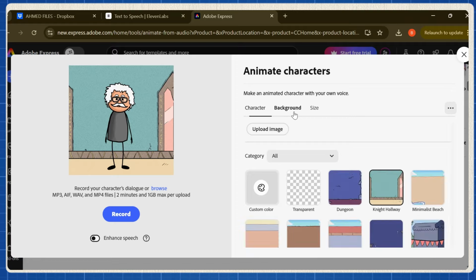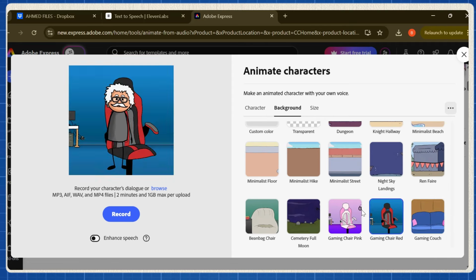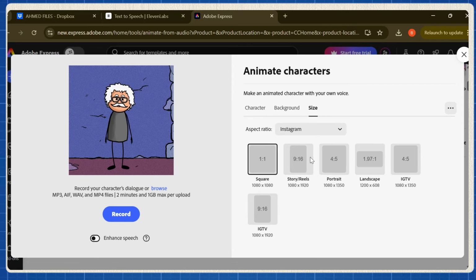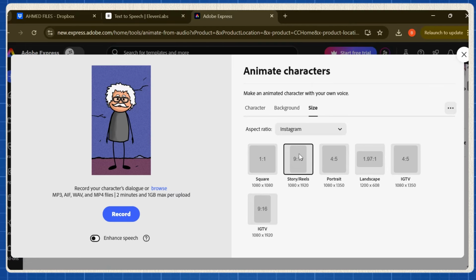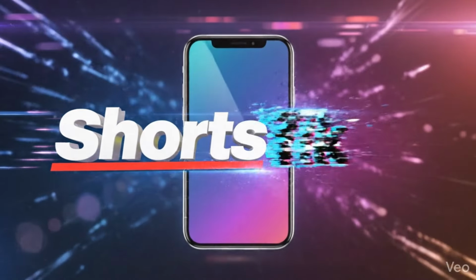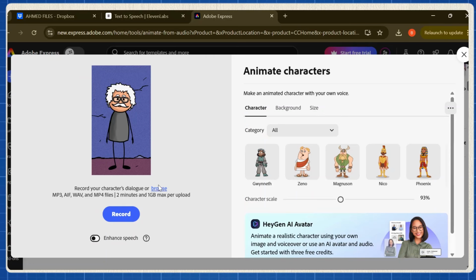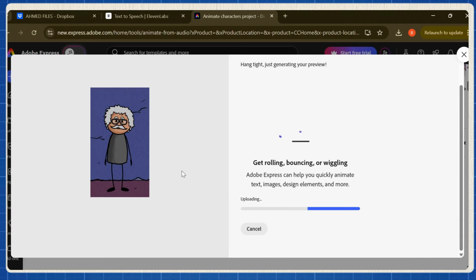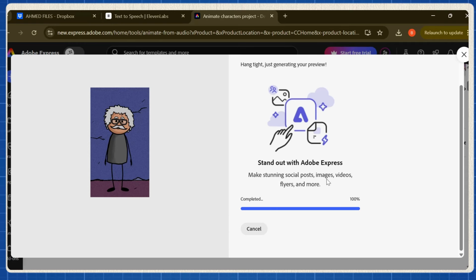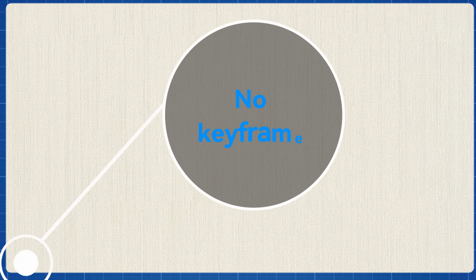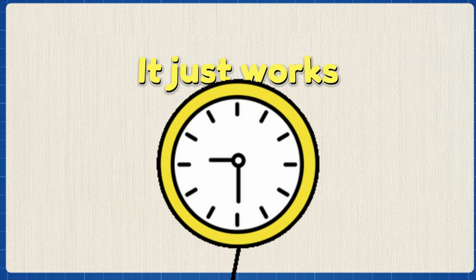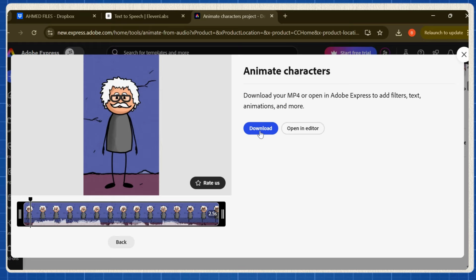Click on the background and choose something clean and simple. Don't overdo it. Then click Size and set your aspect ratio to 9:16 because we're optimizing for Shorts, TikTok, and Reels. This is key. Now click Browse, upload your first audio file, and watch this. Within seconds, the stick figure starts talking automatically. No keyframes, no manual animation. It just works. Download that clip immediately.